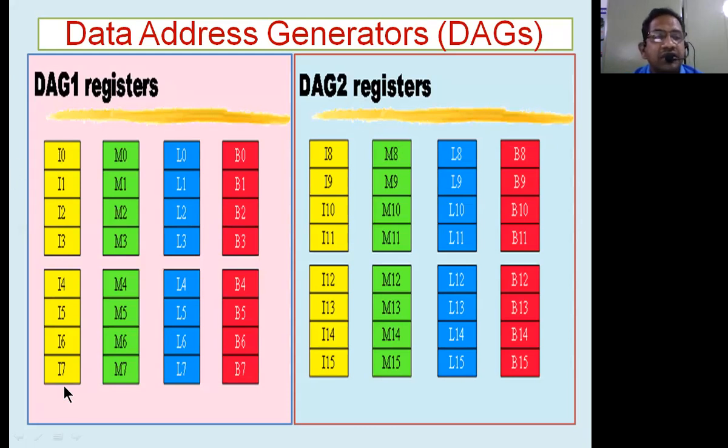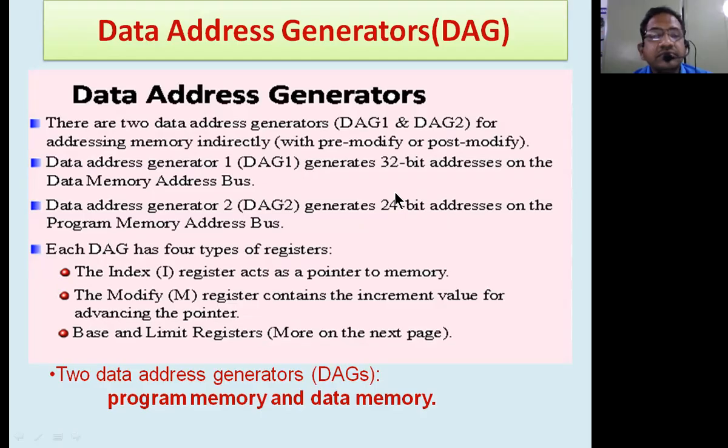These are the index registers, these are the modify registers, these are the base registers, and the last ones are the limit registers. Limit registers are designated by L, base registers by B, modify by M, and I is the index register. Now, what is the purpose of the index register? The index register is normally used as a pointer to the memory.